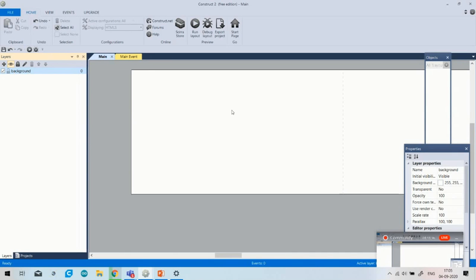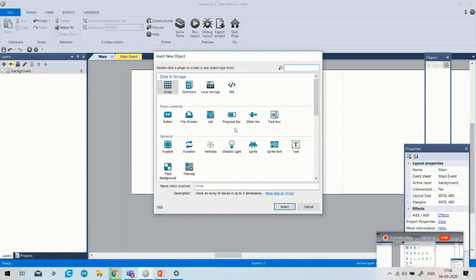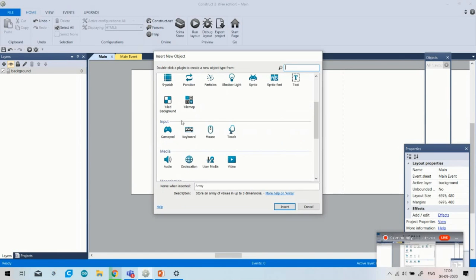Okay, so just go to the layer, rename it as per your game preference, and right click on this layout. Just double click on it, and it will appear like this. There are many things available, you can see button, file chooser, keyboard, sprite, text, gamepad, mouse, so many things are available.